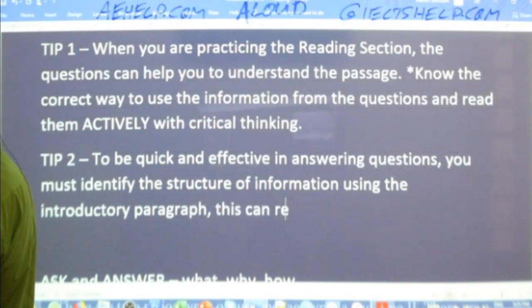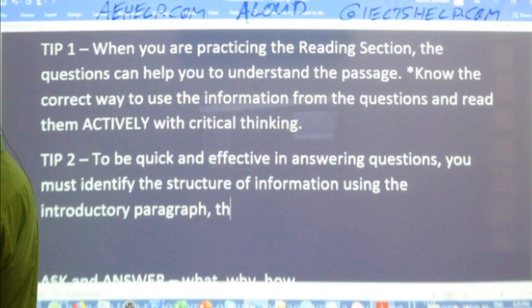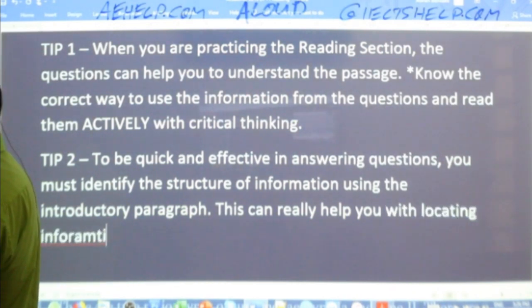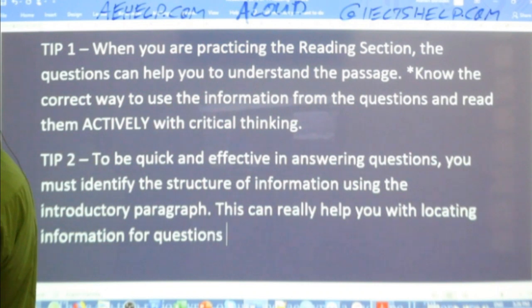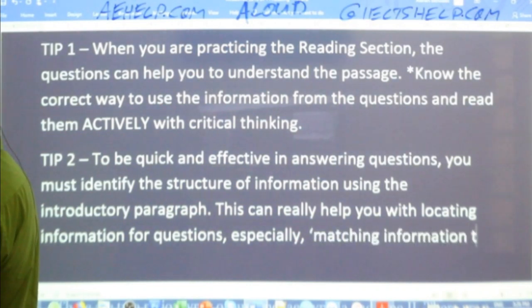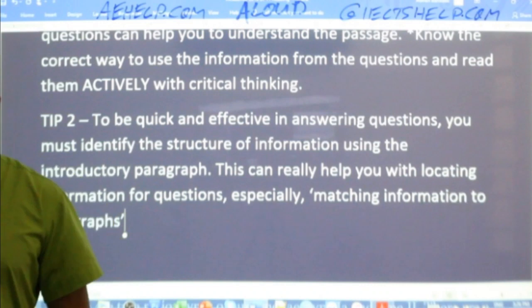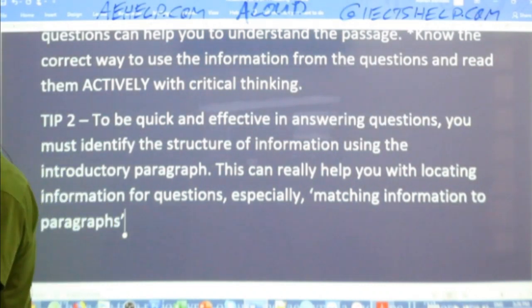This can really help you with locating information for questions, especially matching information to paragraphs. Okay. So remember our questions, students, from the beginning of class?